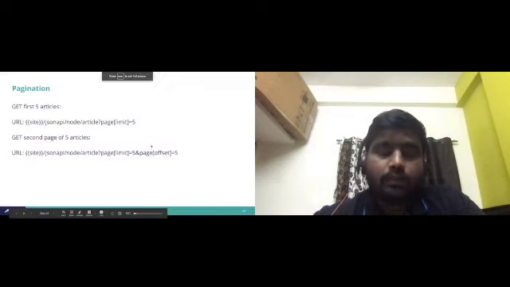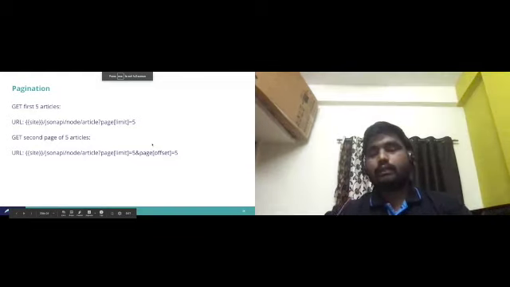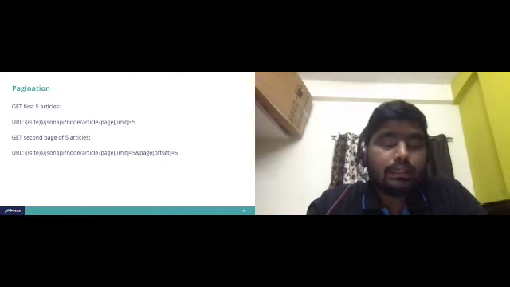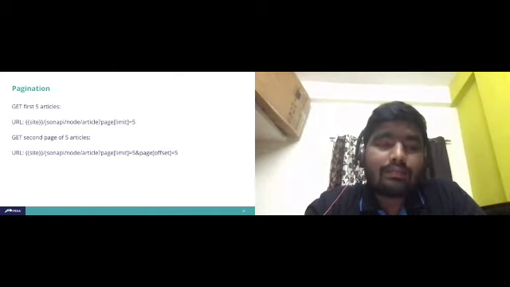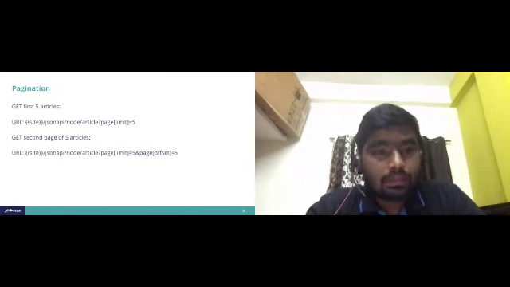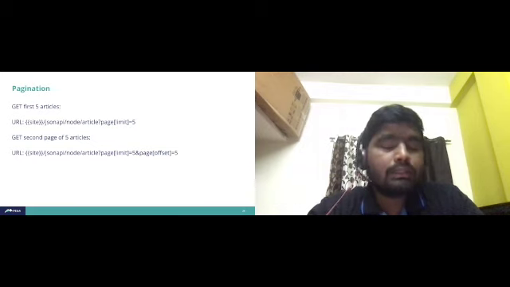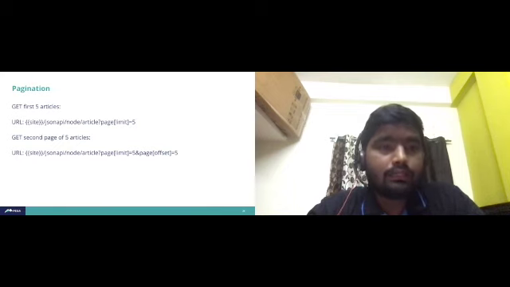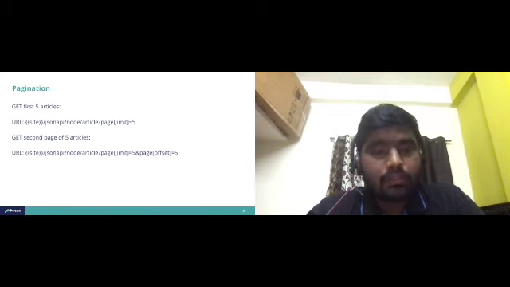Next, we will talk about pagination. While fetching the articles, in our system, as of now, I have only 20 articles. But in a real-world scenario, we have thousands of articles. If you want to provide pagination to the mobility team, so the mobility team doesn't have to handle all those things, we need to set it in the Drupal backend only.